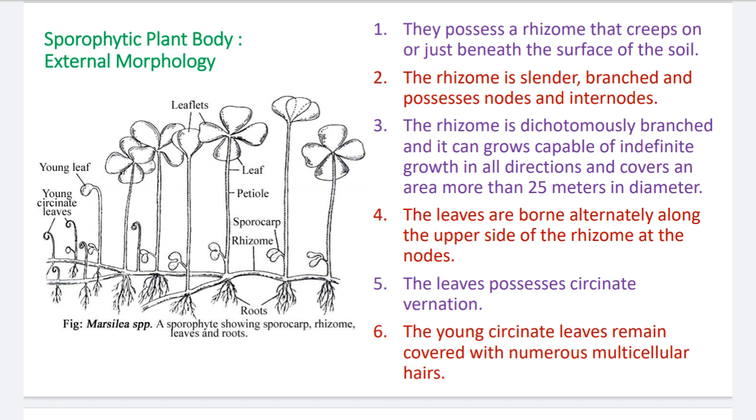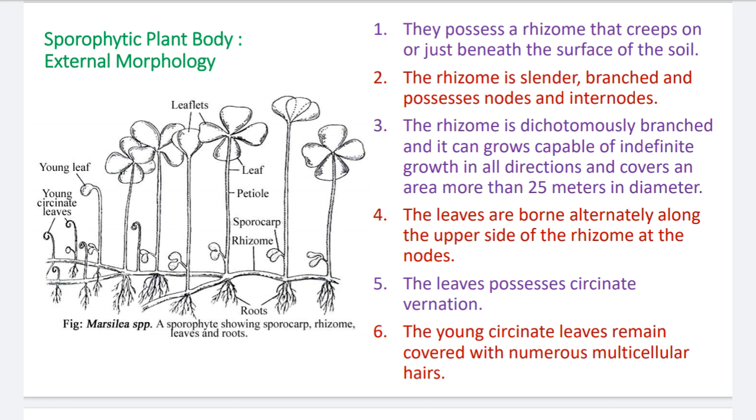First, toward the left side, the petioles are very young, in the beginning condition. Second is the young leaf, and as you come toward the right side, there are the matured petioles as well as the matured leaflets.